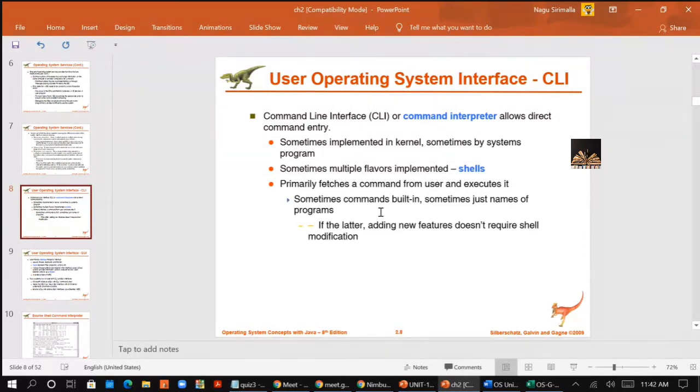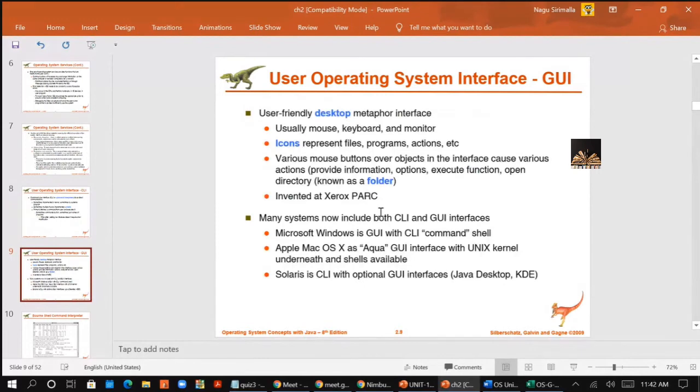There are some built-in command lines, and with that a predefined action has to take place, right? Now, the second one is the graphical user interface, GUI. You can say it is user-friendly, a desktop metaphor interface. It has a mouse, keyboard, and the monitor.